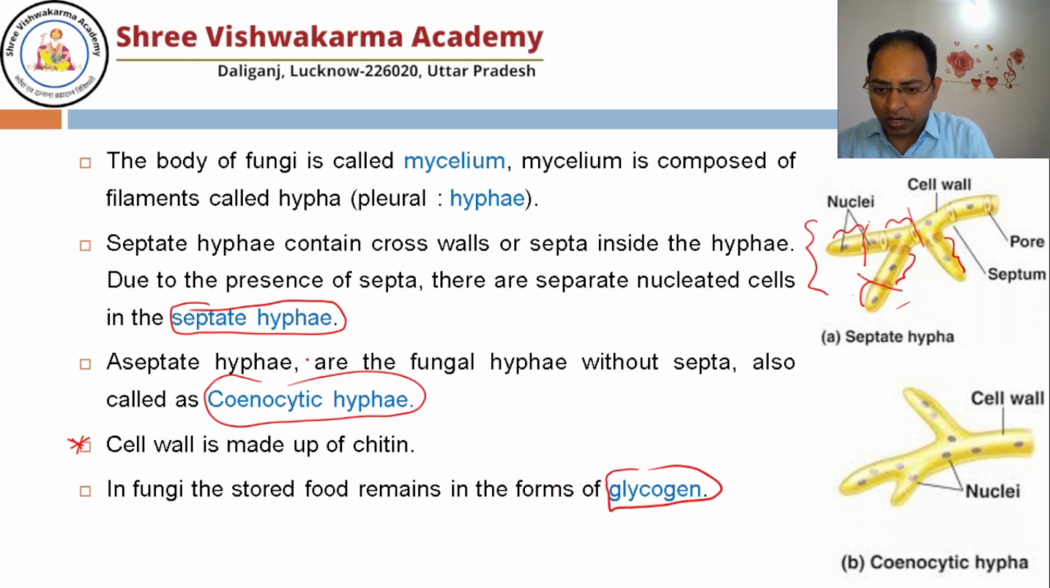So these are two characteristics: the cell wall is made up of chitin, and the fungi store their food, just like we people store our food in our muscles and in the liver in the form of glycogen. In the same way, fungi store their food in the form of glycogen. So this is the similarity that fungi share with animals.